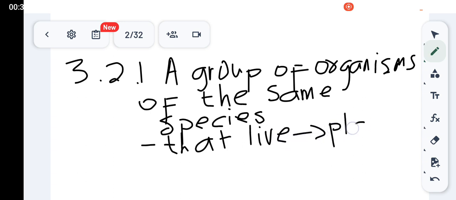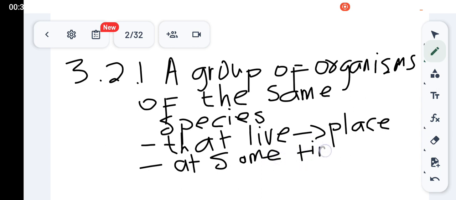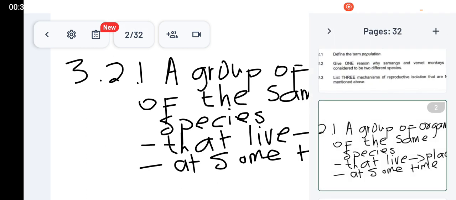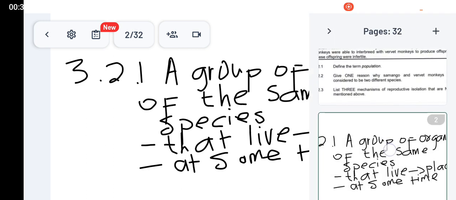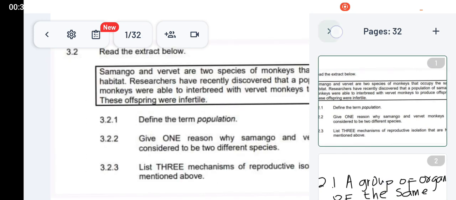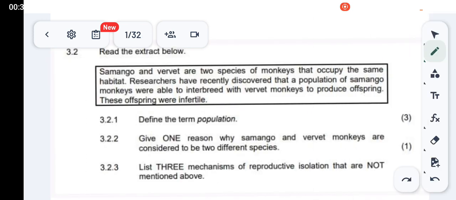at the same place, at the same time. Please always include that. That live at the same place at the same time. That is for 3 marks. A group of organisms of the same species that live in the same place or that occupy the same habitat at the same time. All right, that is for 3 marks.